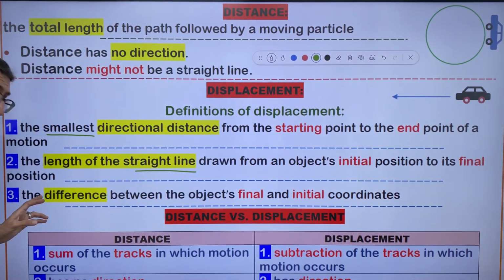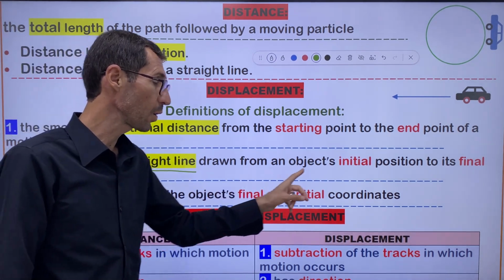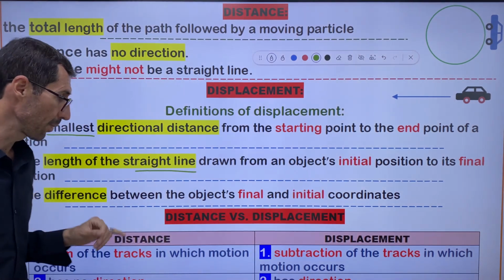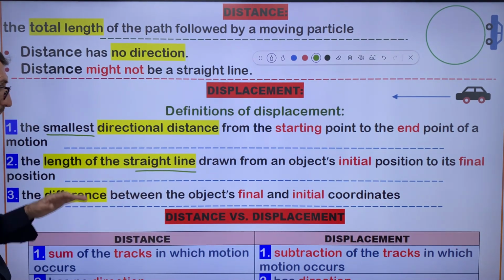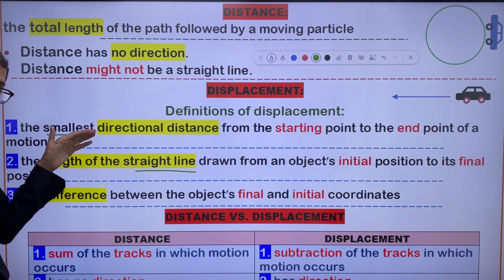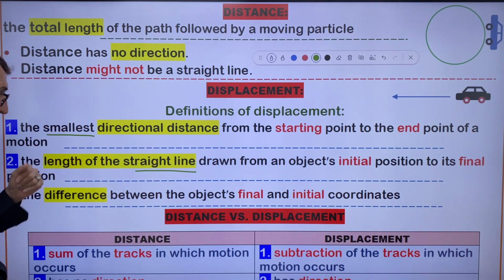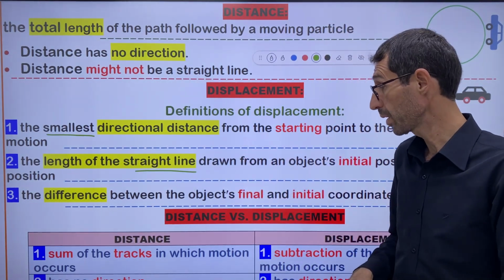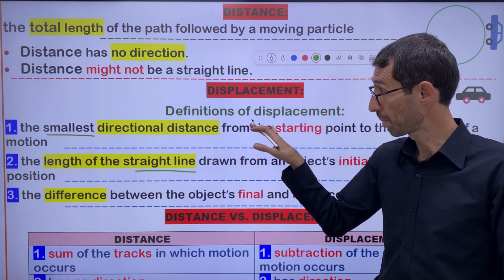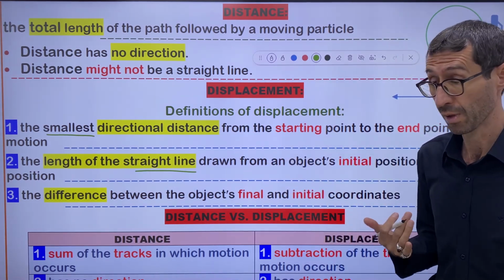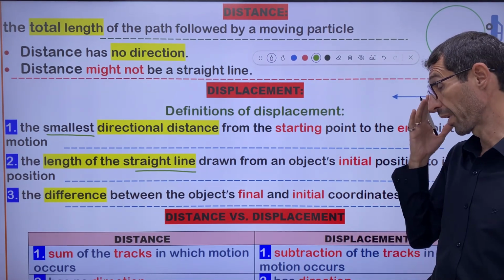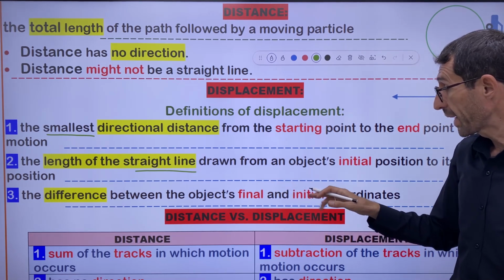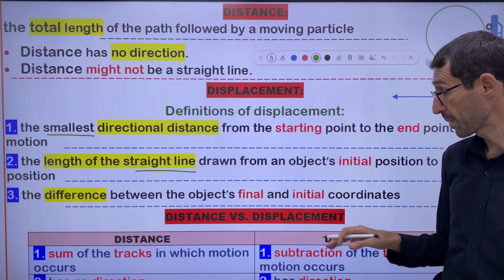The third definition is a little bit mathematical, and I'll explain it for you. Both previous definitions are more physical than the third one, but all of these definitions are required for you to memorize. I compared distance and displacement in a table.